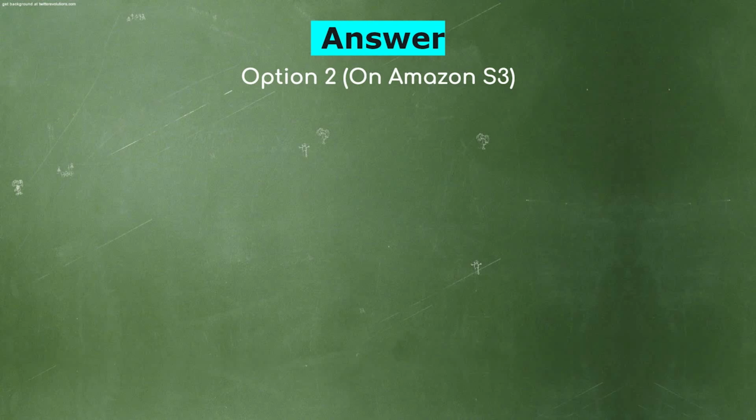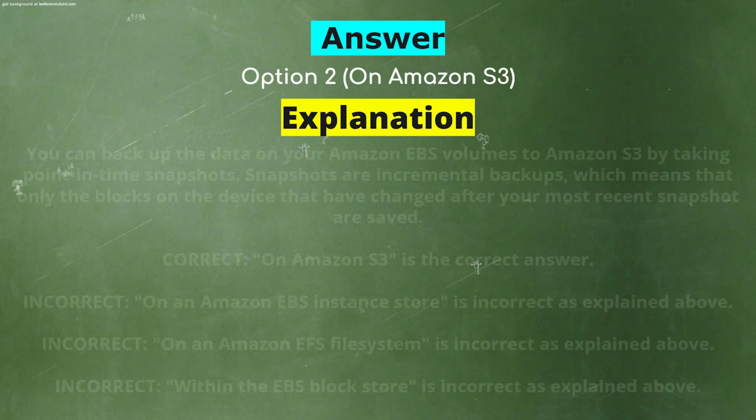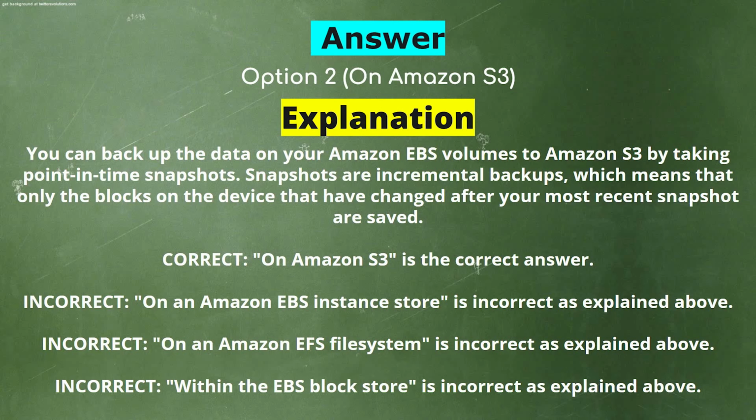On Amazon S3. Explanation. You can back up the data on your Amazon EBS volumes to Amazon S3 by taking point-in-time snapshots. Snapshots are incremental backups, which means that only the blocks on the device that have changed after your most recent snapshot are saved. On Amazon S3 is the correct answer. On an Amazon EBS instance store is incorrect. On an Amazon EFS file system is incorrect. Within the EBS block store is incorrect.